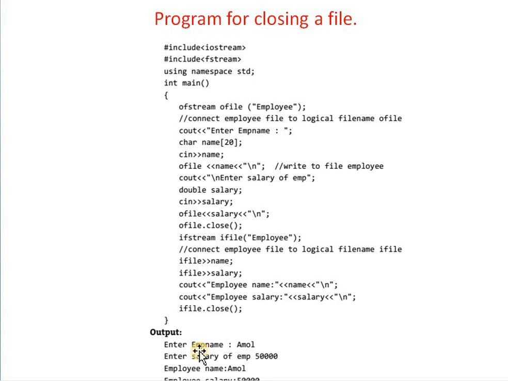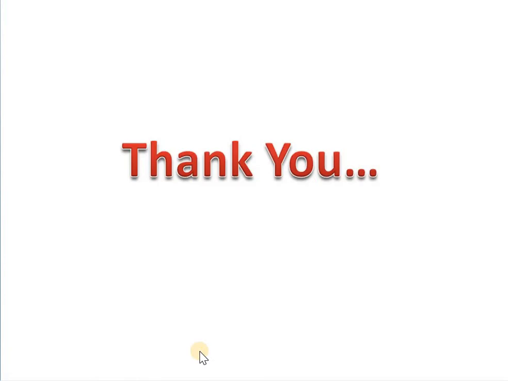In today's lecture we were seeing two operations. First, opening a file; a file is opened in two ways. In the first method, you are using a constructor for opening a file. That means when you are creating the object, at that time the file is automatically opened. And in the second method, you are using the open member function. After that, we saw the second operation of the file: for any file which is already open, you use the close method.